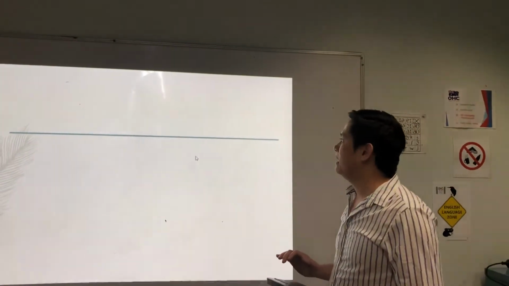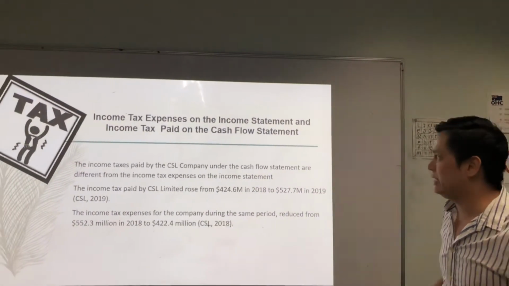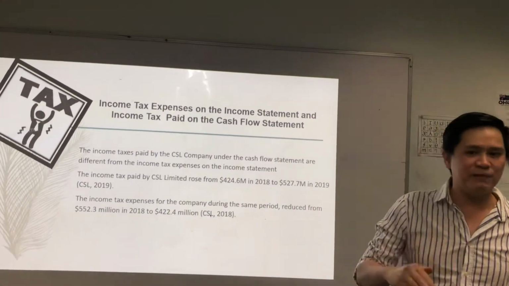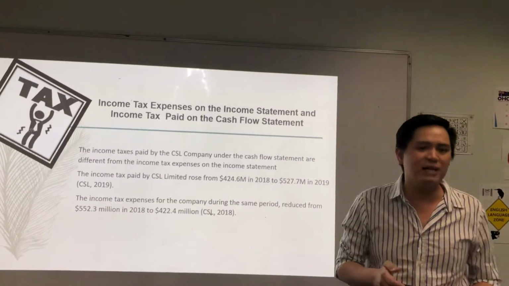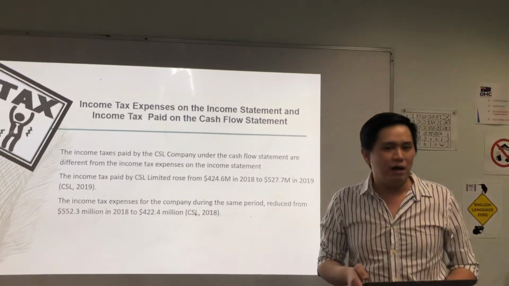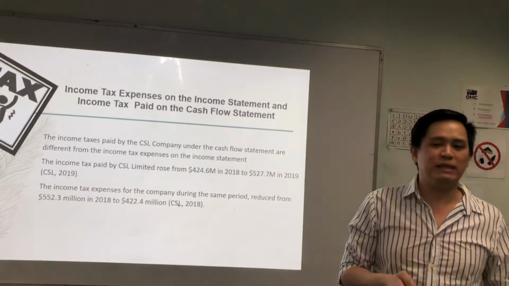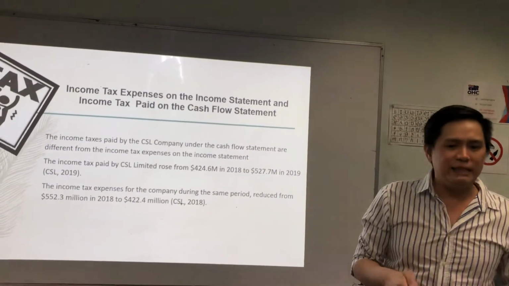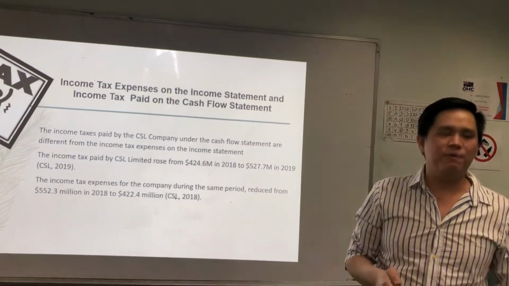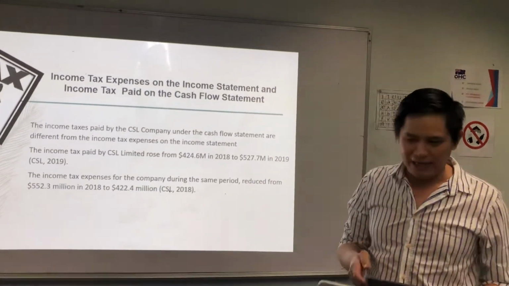Now, I will move to income tax expenses on the income statement and income tax paid on the cash flow statement. The income tax paid by CSL company under the cash flow statement is different from the income tax expenses on the income statement. The income tax paid by CSL Limited rose from 424 in 2018 to 527 in 2019. Income tax expenses for the company during the same period reduced from 552 to 422 in 2018.